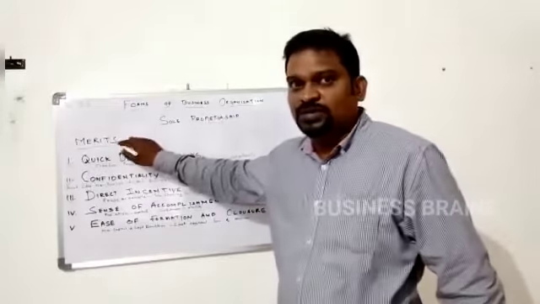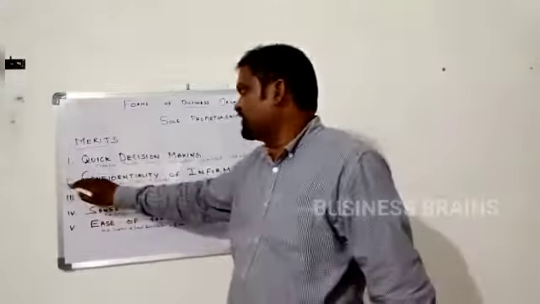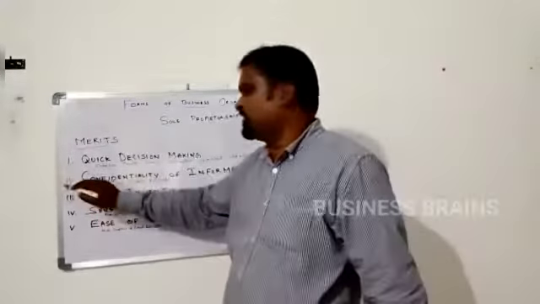We are discussing the merits of sole proprietorship. Then the next one is confidentiality of information. You can keep all your business information confidential. And also, you are not bound by law to publish your accounts in a sole proprietorship, so that will also be confidential.